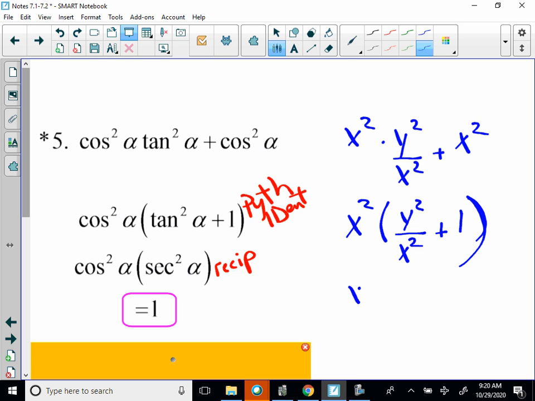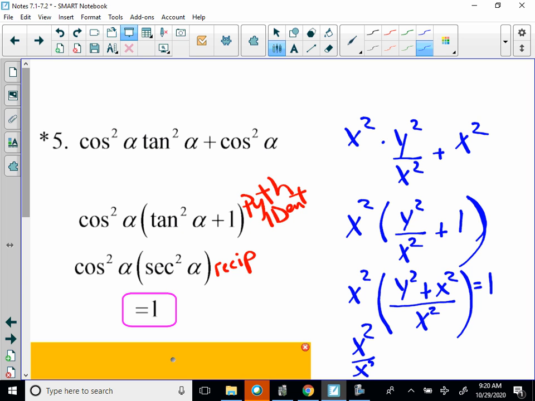And then I get a common denominator, x squared times y squared plus x squared over x squared. Top's equal to 1, so this leaves me x squared over x squared, which is just equal to 1. And you're done.